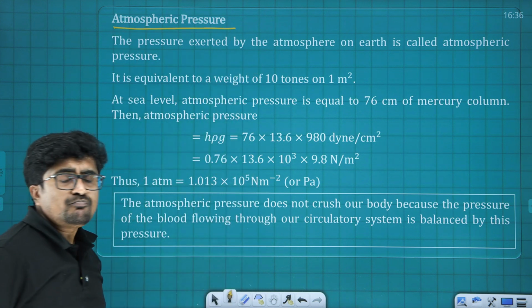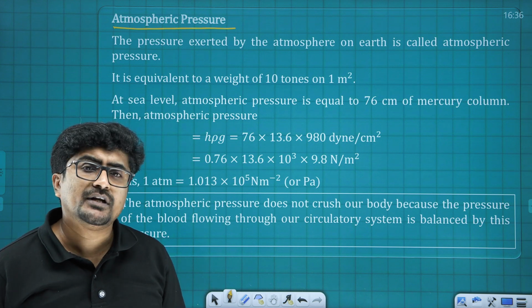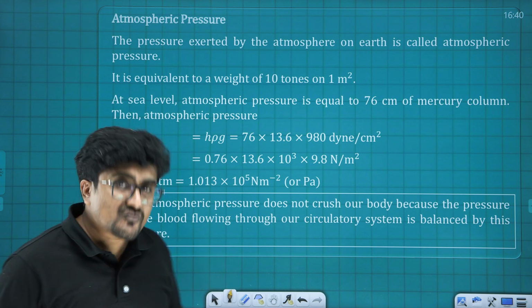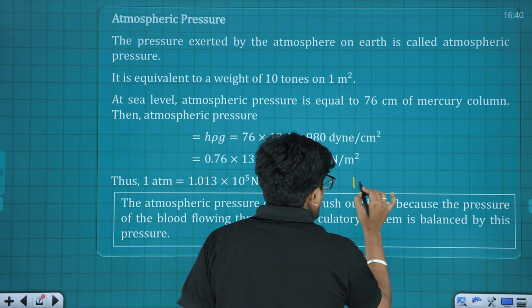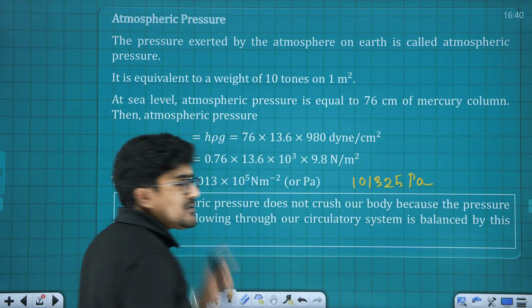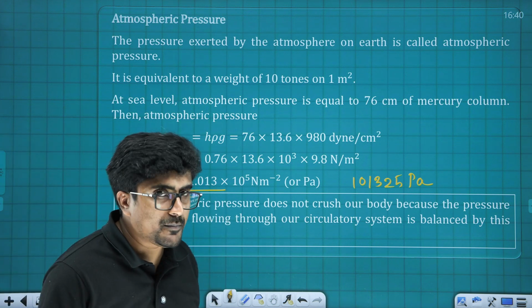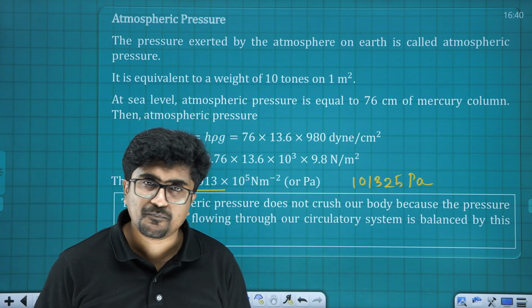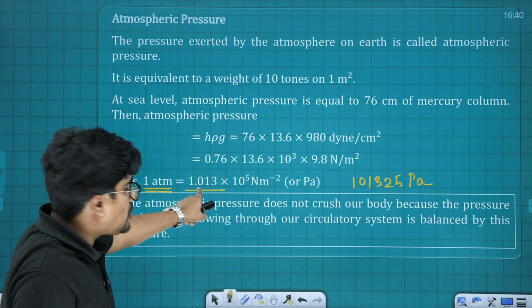So definitely, as the name indicates, what is atmospheric pressure? Normal force per unit area due to the atmosphere. That is known as atmospheric pressure. So one atmospheric pressure in SI system, it is 101,325 Pascal, which can also be written as 1.013 into 10 to power 5 Newton per meter square, and the same value it is marked as 1 atmospheric pressure also.